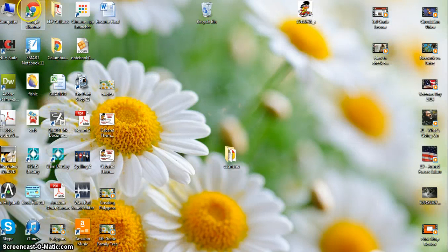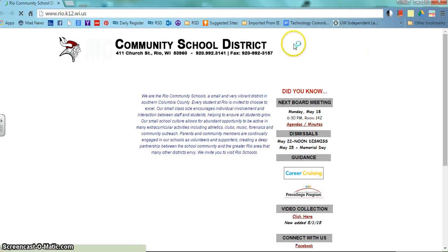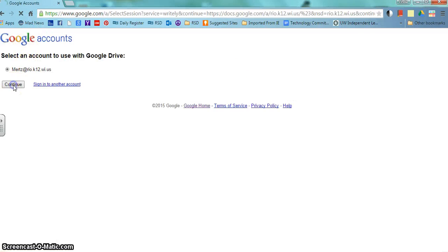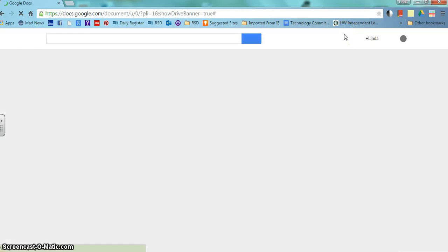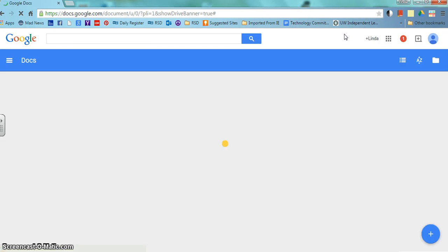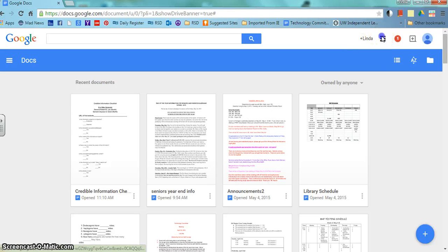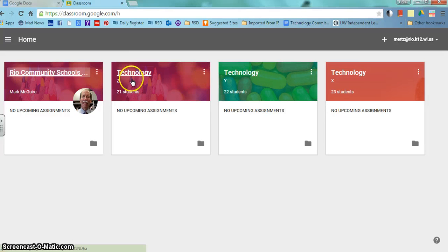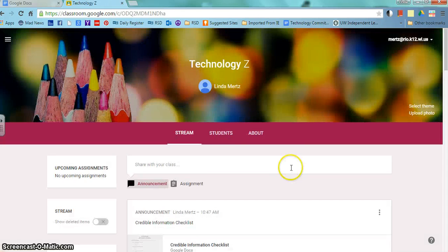If you get on to Google Chrome, and just watch for right now, don't do this. We're going to Google Chrome, and I can't get it to activate. There we go. You also will need to log in to your Viking apps. I've logged in before, so I just need to click continue. Once you're in, you're going to go to your box of boxes, and we're going to get in the classroom. I'm going to just pick one of the technology classes. It doesn't matter which one at this point, because you all have been assigned the same thing.